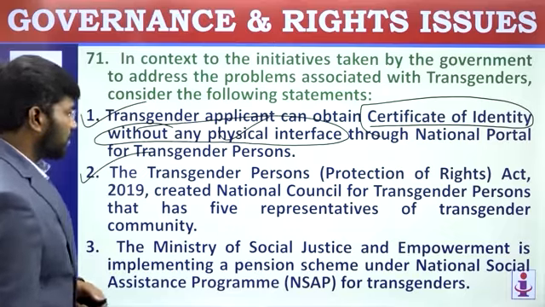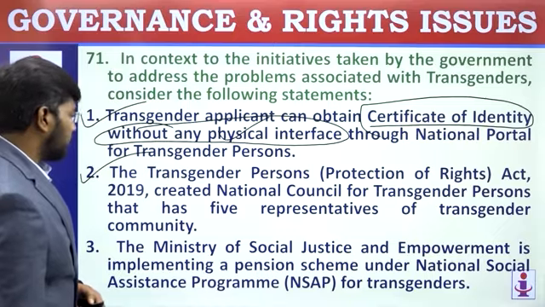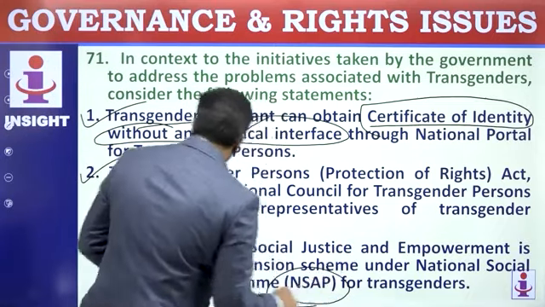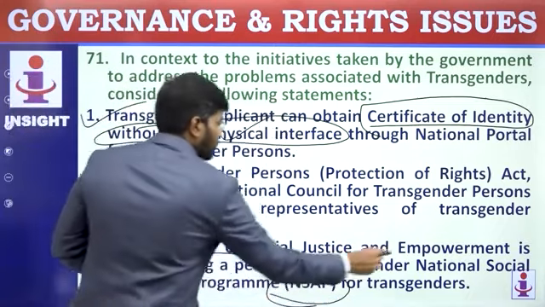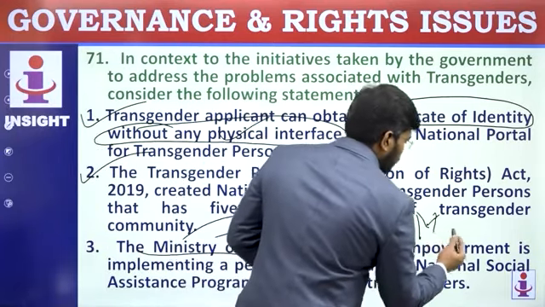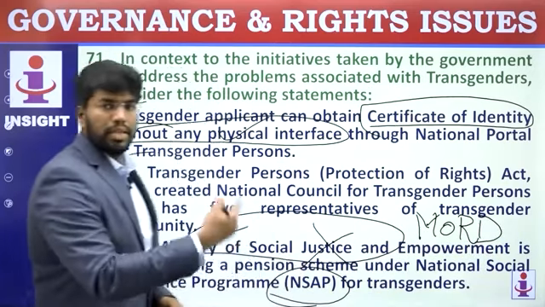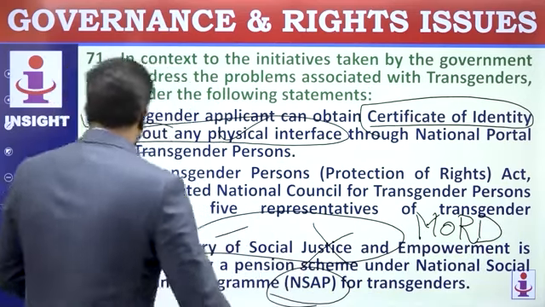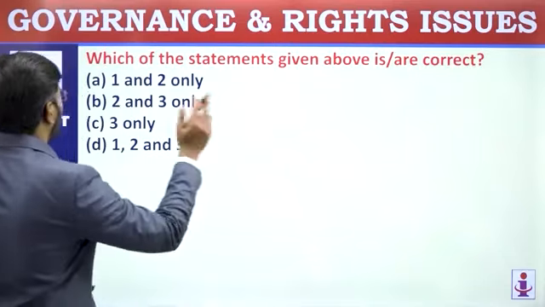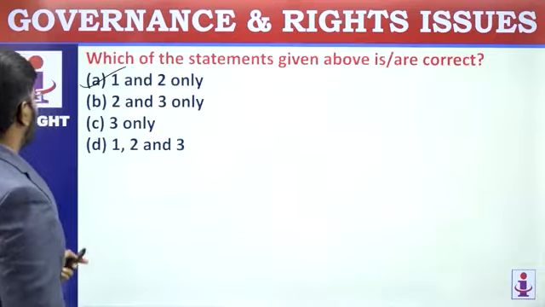The Ministry of Social Justice and Empowerment is implementing a pension scheme under National Social Assistance Program for Transgenders. See, under NSAP, there is a pension scheme, but it is not by Ministry of Social Justice. This is wrong. It is by Ministry of Rural Development. Ministry of Rural Development under NSAP gives pension for transgenders. So, third statement is wrong. Correct statements 1 and 2 only. A. They are asking 1 and 2 only.